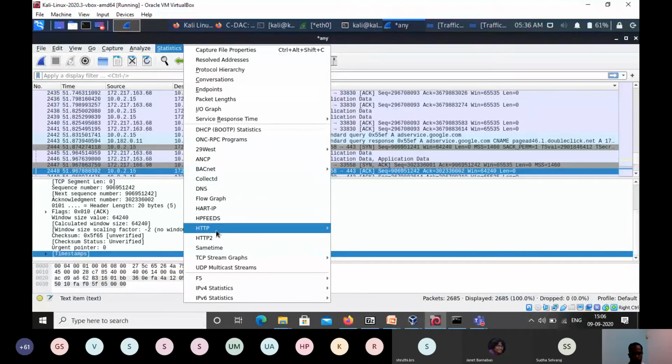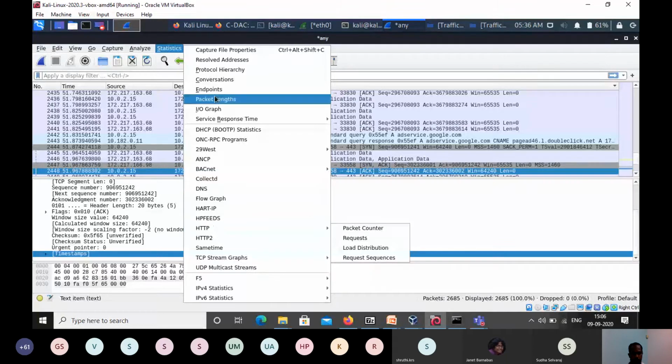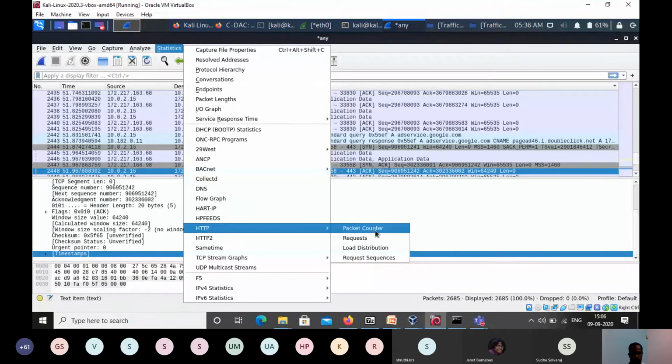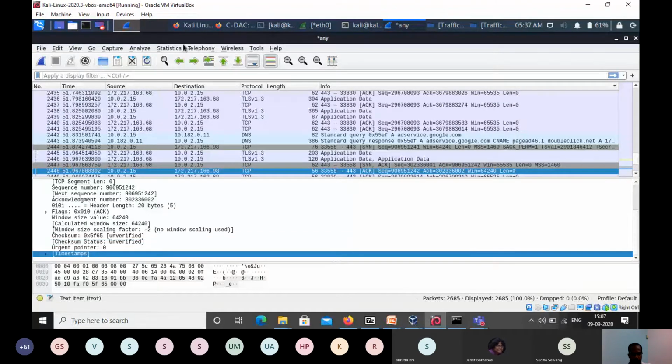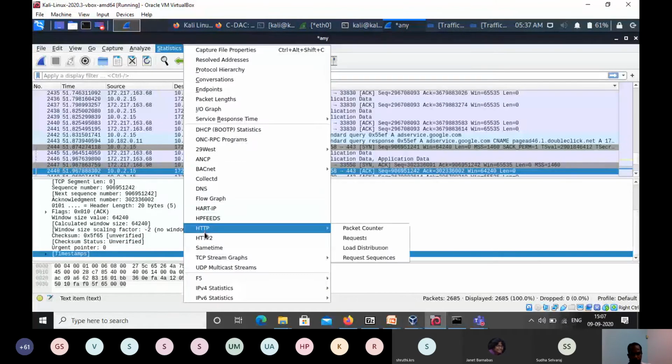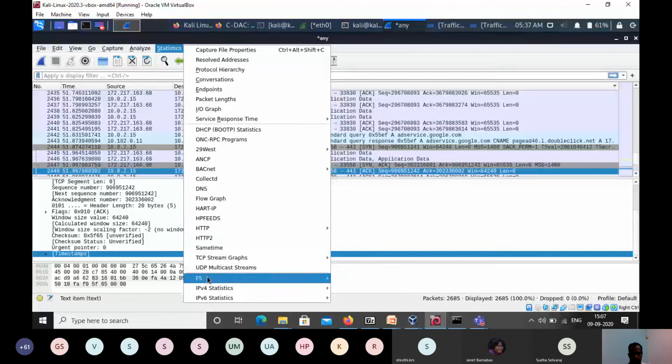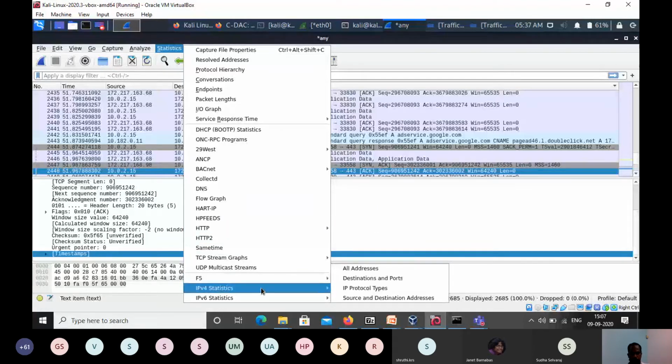Okay, then if you want to do a specific analysis, you can get it from protocol. Like I'm taking HTTP packet counter, it will provide the total HTTP packets and the response packets, like you already know the response codes such as 404, 302, like that. So these are the HTTP response numbers. So we will be able to get how many packets are with a specific response number. If I'm selecting only HTTP at this particular point, based on that we will get that information for the different protocols. Okay, then IPv4 statistics, IPv6 statistics, all that information you will be able to get.